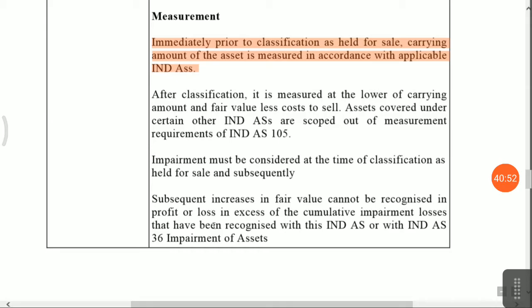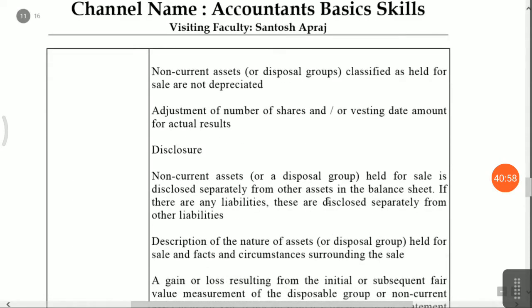Okay, cumulative impairment that has been recovered, with Ind AS 36 impairment. Okay. Non-current assets or disposal groups classified as held for sale, adjustment and the number of disclosures is mainly important.